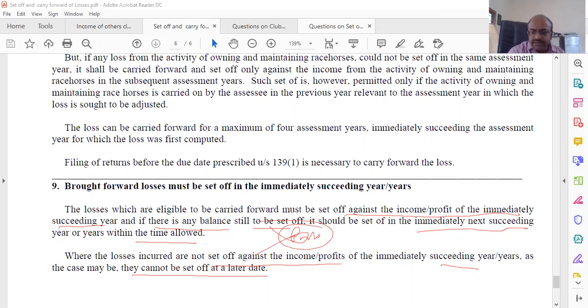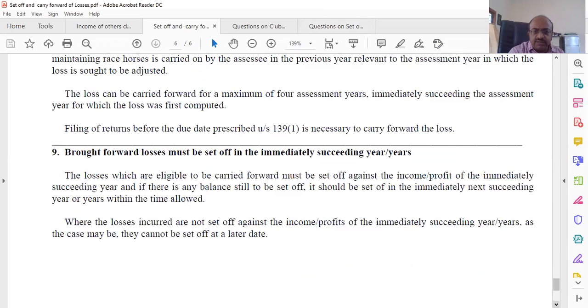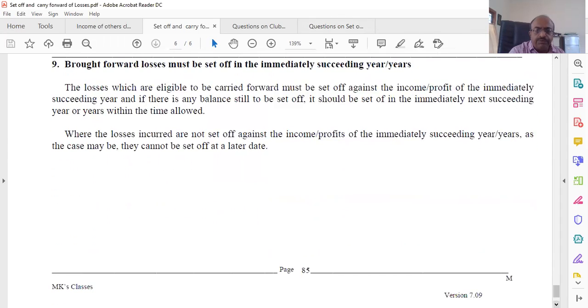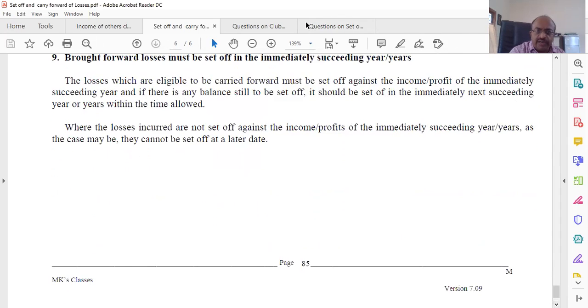So that basically completes our set off and carry forward. Some small sections are there which are not really relevant, but please read the provisions. We will discuss some of the problems in the next class, including your clubbing also. So please try out the problems, and then we will discuss them.